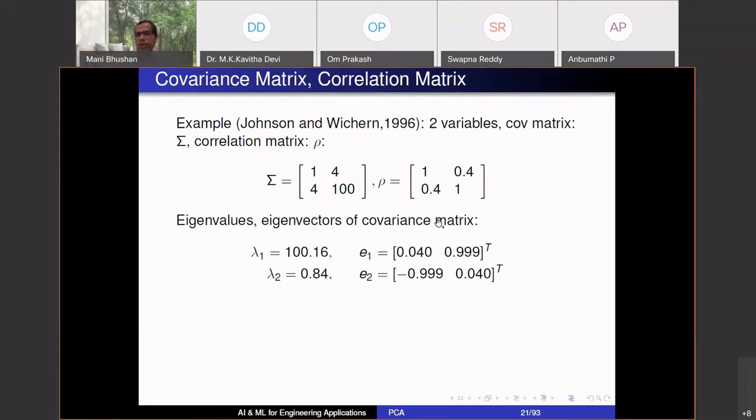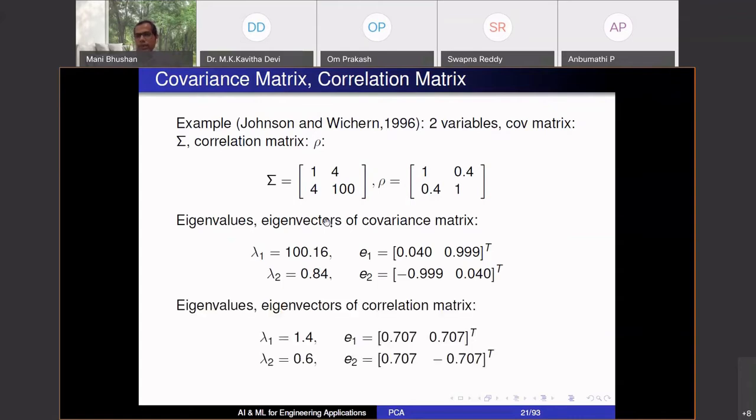Okay. You can now get eigenvalues and eigenvectors of the covariance matrix. This matrix, these are the two eigenvalues. A P cross P matrix has P eigenvalues and the corresponding eigenvectors. So PCA is just based on analysis of these eigenvalues and eigenvectors of these matrices, either correlation or covariance. Okay. Same way I can talk of correlation matrix also, eigenvalues and eigenvectors.